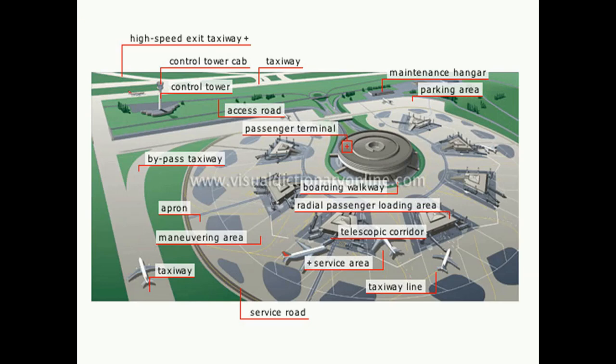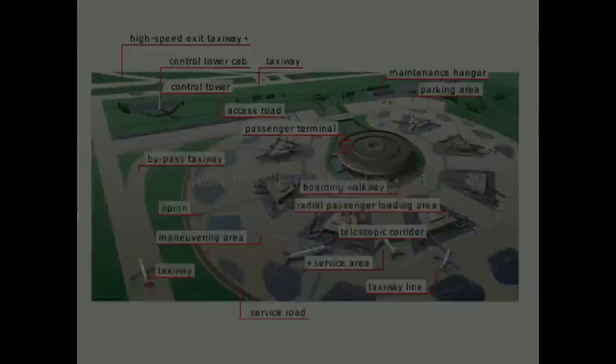Here you can see the various parking areas, maintenance hangars, passenger terminal area, apron, taxiway, service road, control towers, and control panels, which are useful to give various types of signals to the pilot. So this is the imaginary surface of the airport.